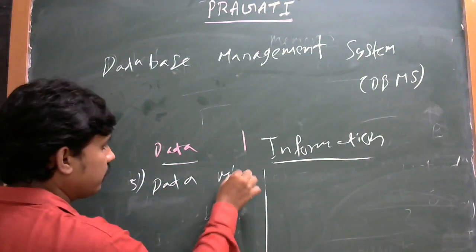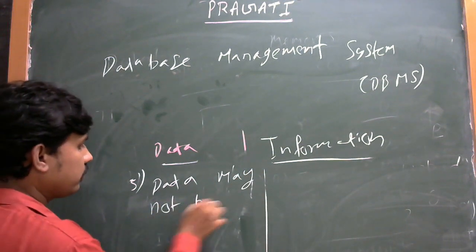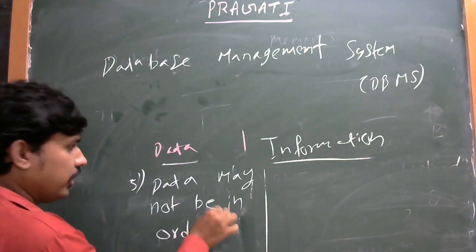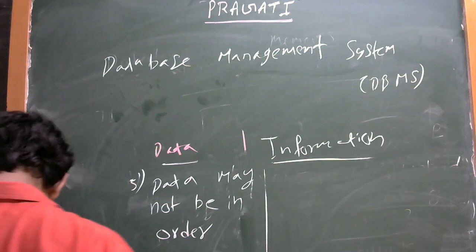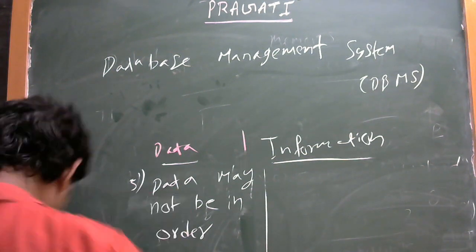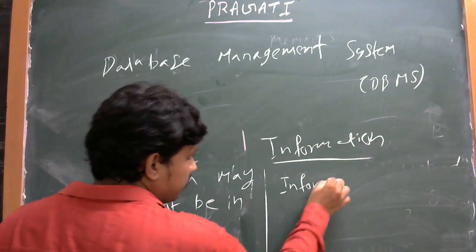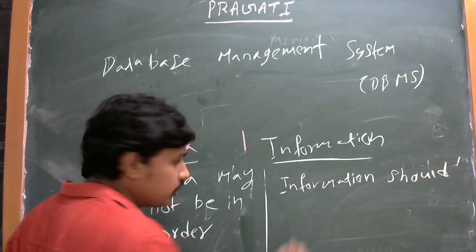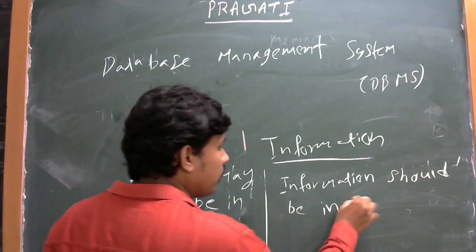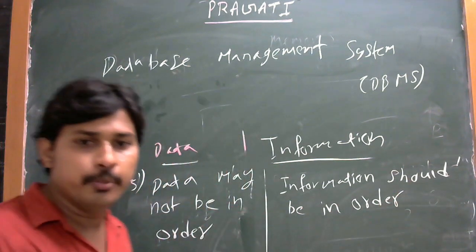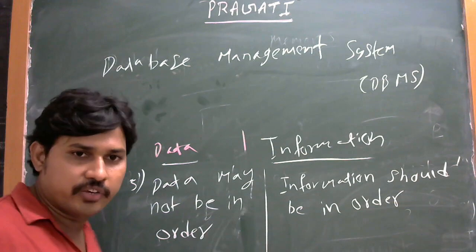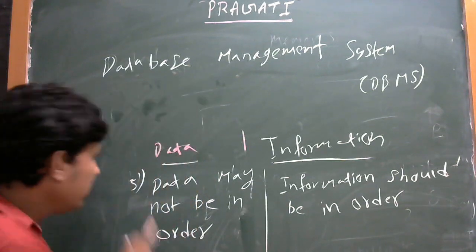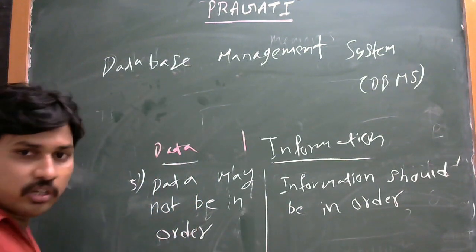Data may not be in order. Information should be in order. So this is the last difference. Multiple differences are there, but I am telling you five major differences. It means data may not be in order, information should be in order.